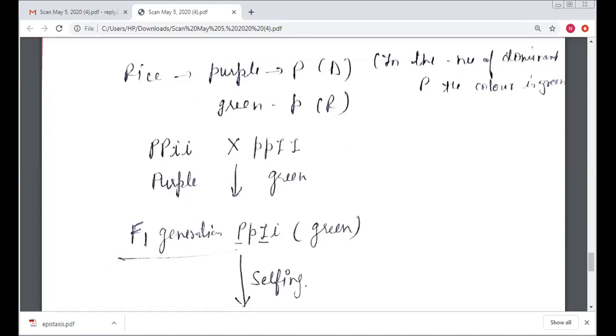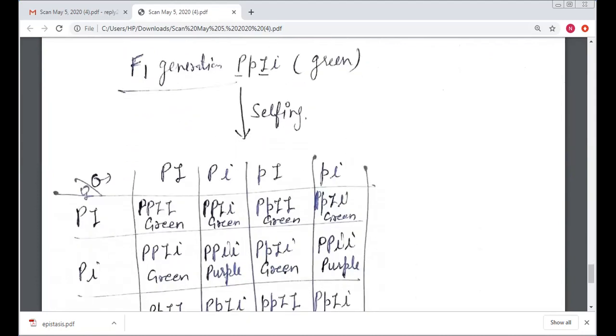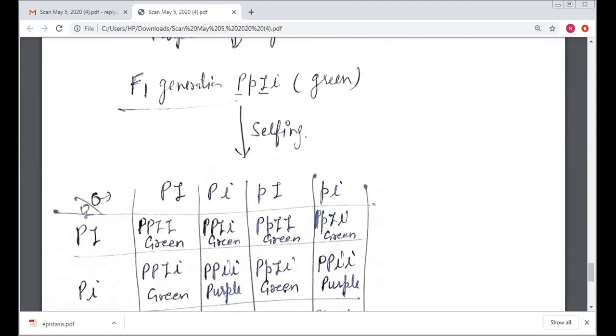So in the F1 generation, we find that all the leaves have the green pigment, but according to the law of segregation, they should all be purple. But in the inhibitory gene, the capital I inhibits the effect of capital P, so they all express only the green color. So in the F1 generation, all are green.